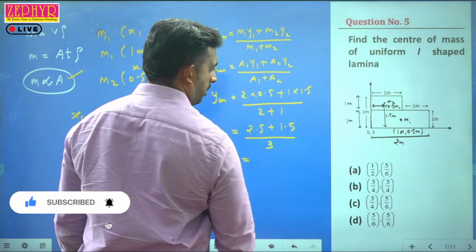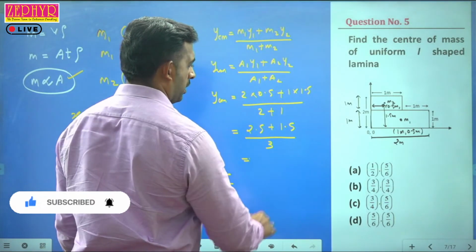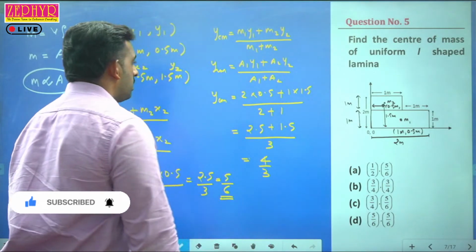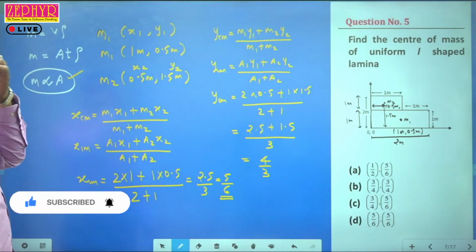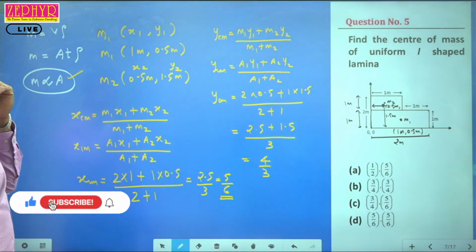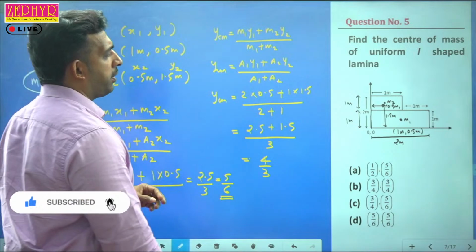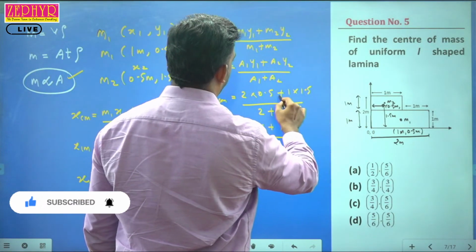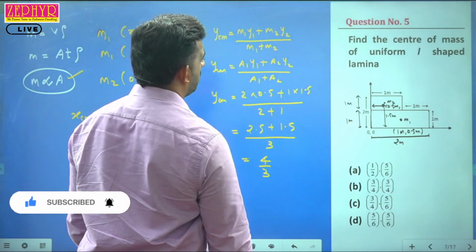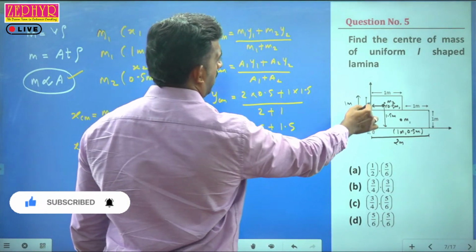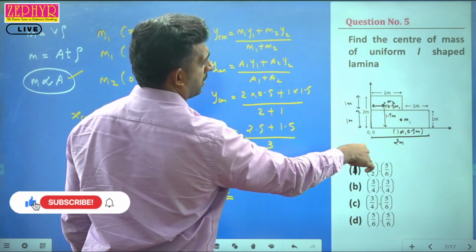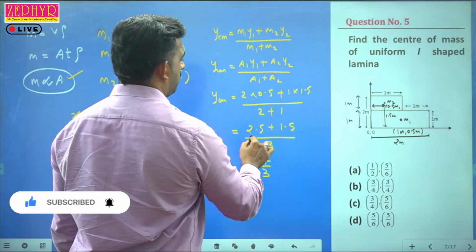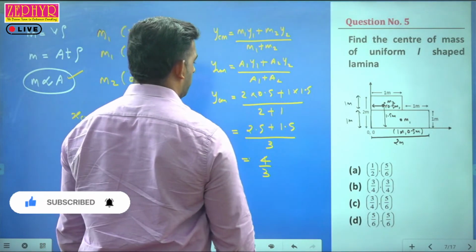So we will be getting 4 by 3. So YCM is (M1 Y1 plus M2 Y2) divided by (M1 plus M2). M1, the value, corresponds to A1. A1 is 2 into 1, so 2 into Y1, where Y1 is 0.5. Y2 is 1 into 1.5, the area for the second one being 1 into 1.5. Y2 is 1.5, divided by 2 plus 1, which is 3. 2.5 plus 1.5 divided by 3 is equal to 4 by 3.